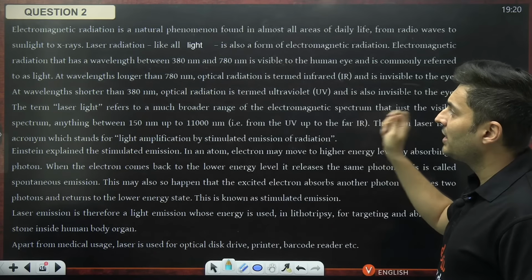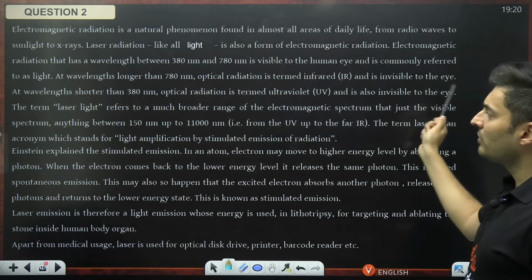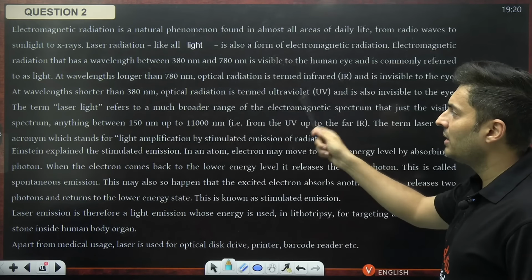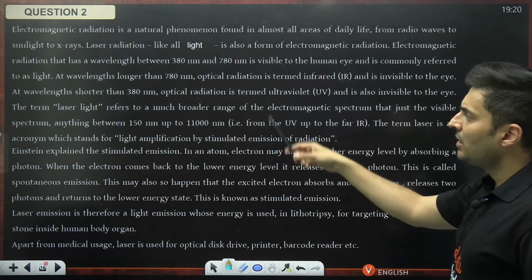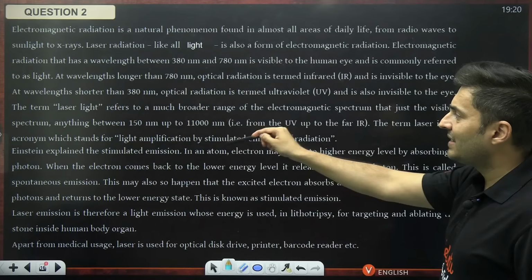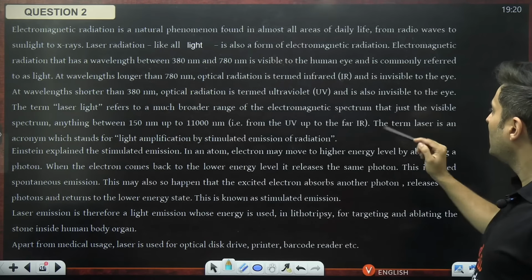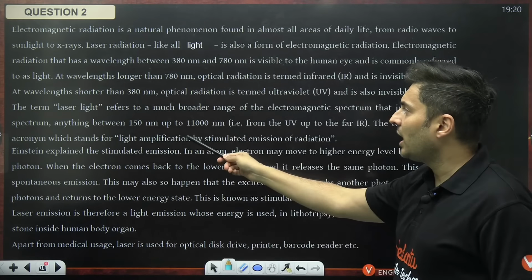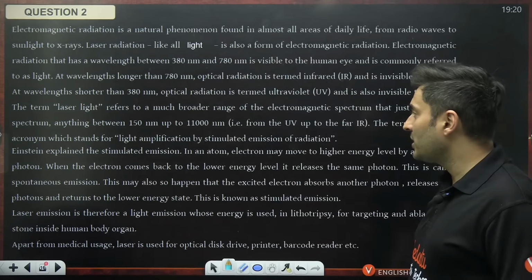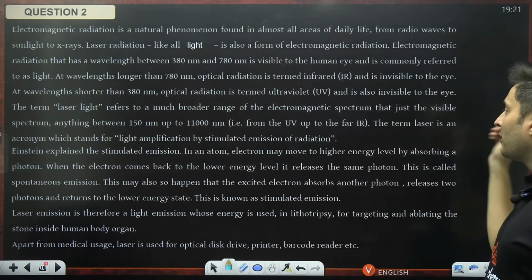At wavelengths longer than 780, optical radiation is IR, infrared, which is not visible. At wavelengths shorter than 380, the radiation is ultraviolet, it is also not visible to the naked eye. The term laser light refers to a much broader range of the electromagnetic spectrum than just the visible spectrum, anything between 150 nanometers to 11,000 nanometers, that is right from ultraviolet to far infrared region.